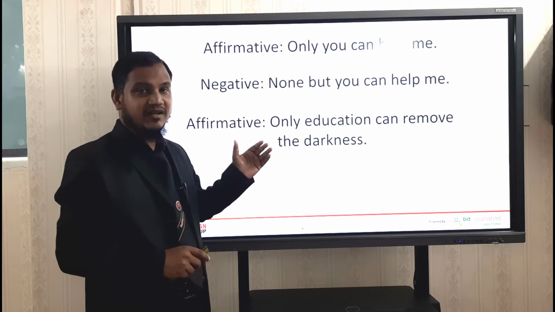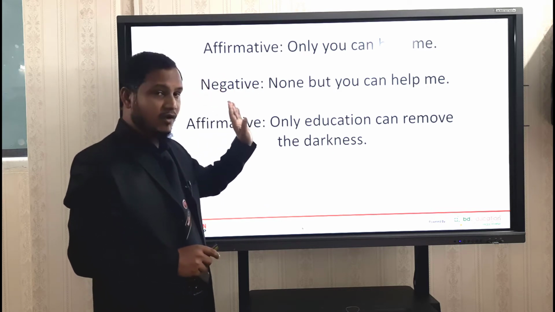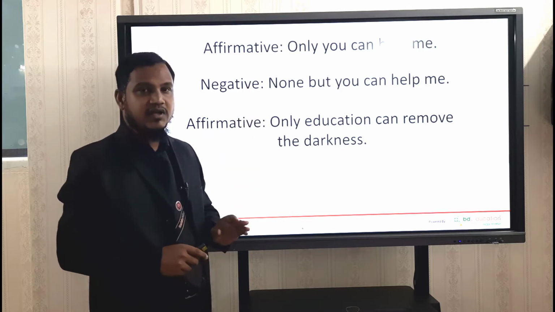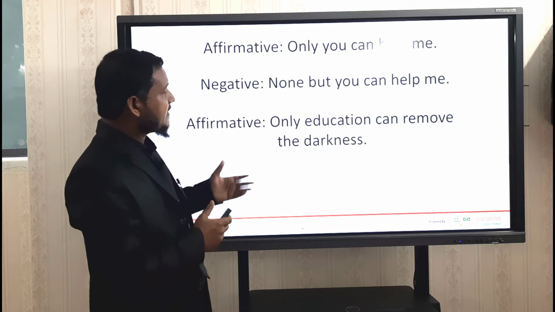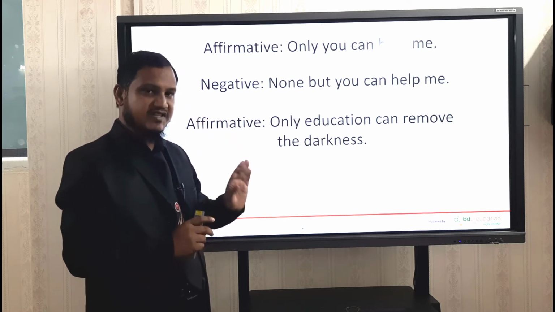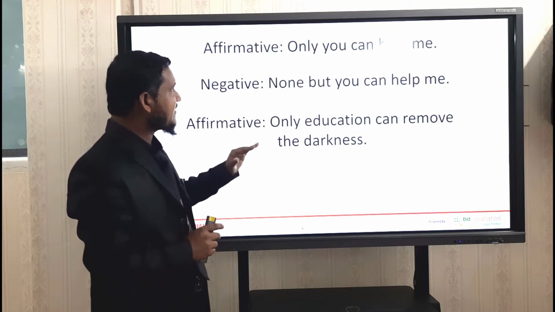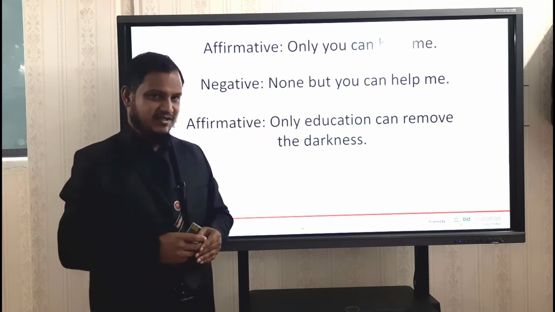I will make you clear once again. Look at this. In the first sentence you see the word "only," and then the next word is "you," and it is related to a person. So if you find this kind of sentence, just omit the word "only" from the sentence and write "none but." Instead of "only," you will write "none but," and then you will get a negative sentence.